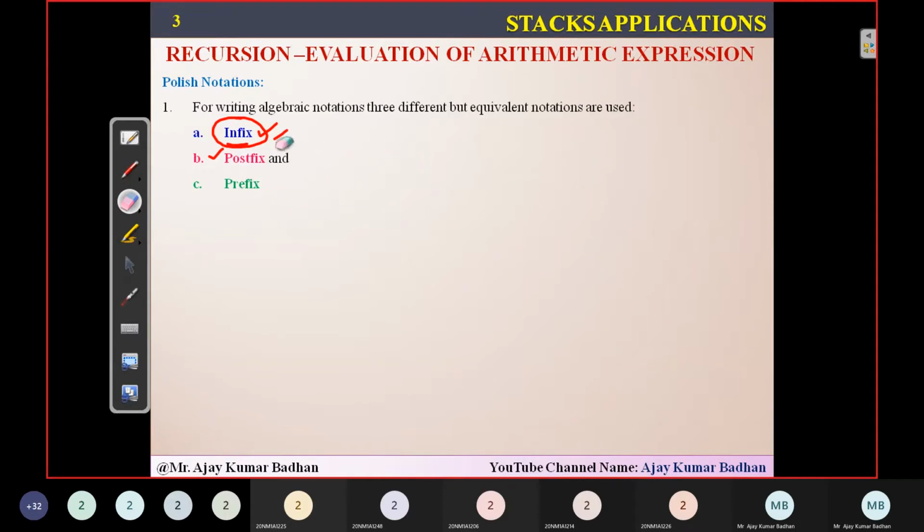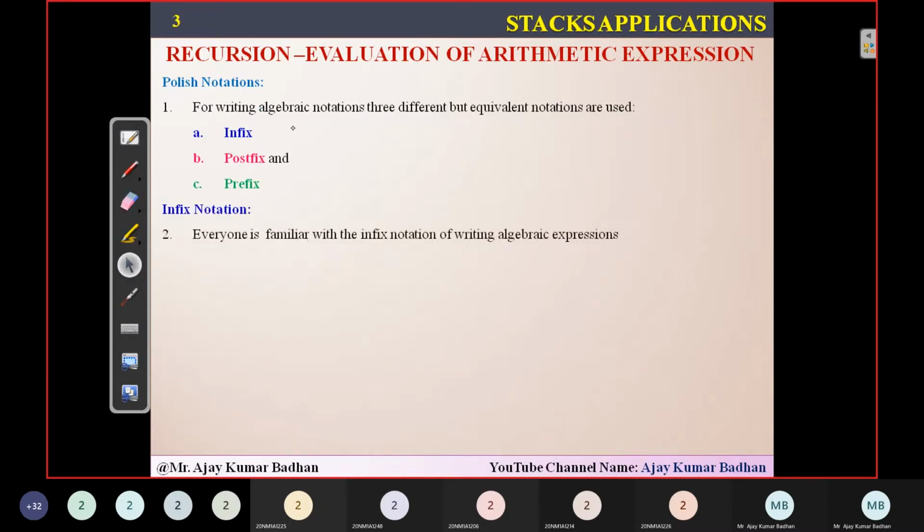Infix is the one which we already know. We don't have to bother about that much, you can easily understand. So let's talk about infix notation here. As I told you, everyone is familiar with infix notation because it is a human readable format. Humans use infix notation whenever they write algebraic expressions. In this, the operator is placed between the operands, that is, A plus B. So plus is placed between the operands.